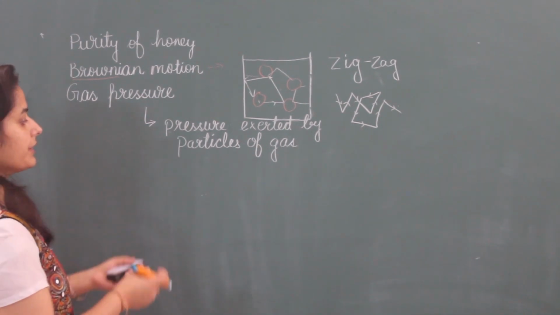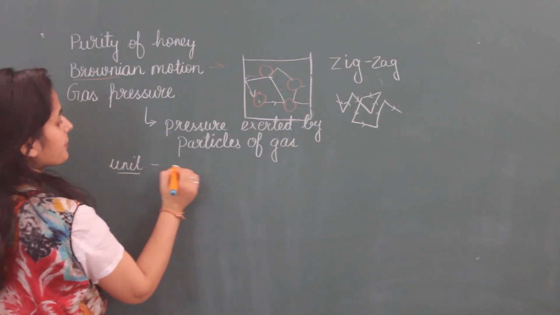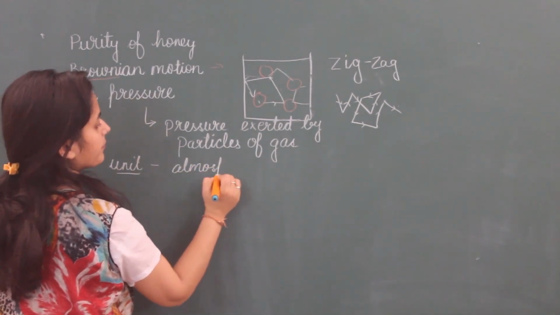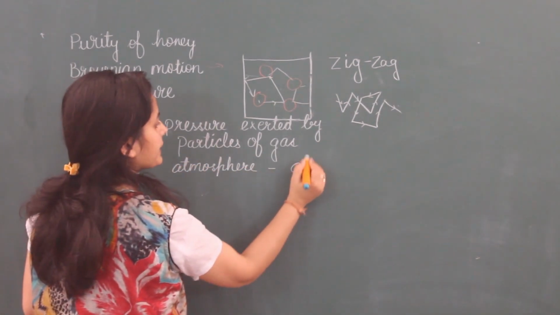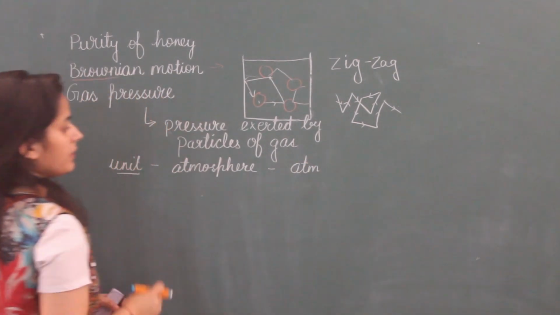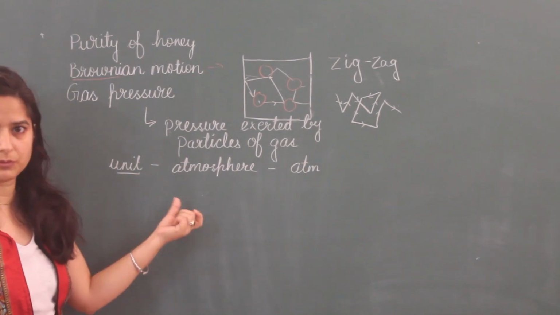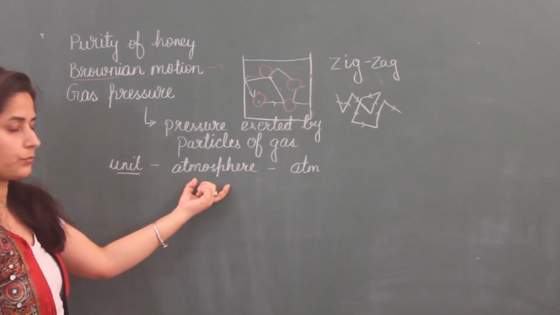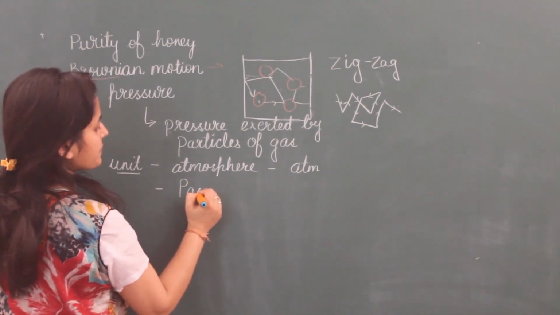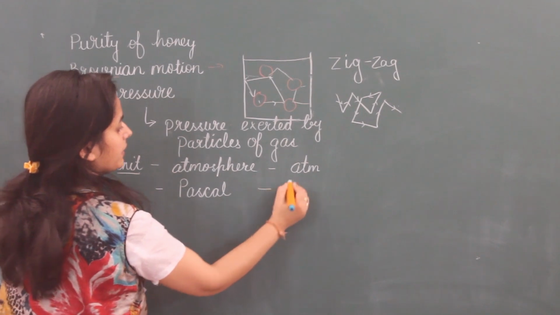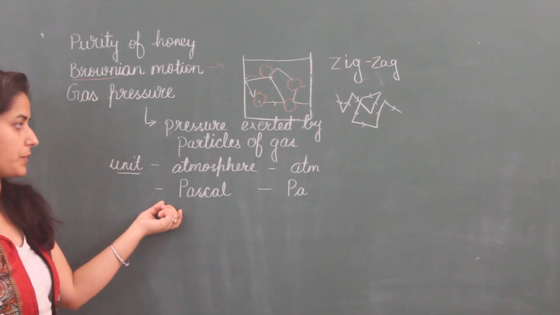This gas pressure is measured by units. These units are atmosphere. First unit is atmosphere and we can simply write it as ATM. You have listened to this term in previous class also, this atmospheric pressure. So this is atmosphere. We can also measure gas pressure in Pascal. We write here PA. Pascal is also the unit for gas pressure.